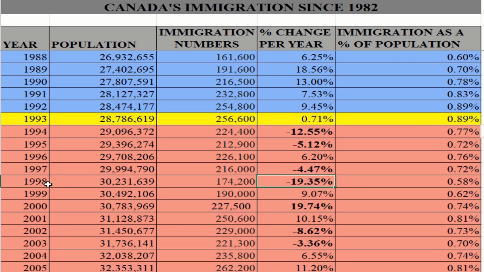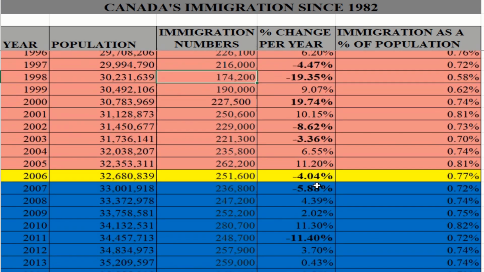There was a 19% drop from 1997 to 1998, a reduction of 19.35%. So from 216,000 in 1997 to 174,000 in 1998, and so on and so forth.